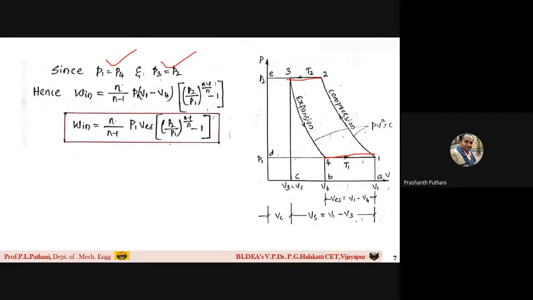Work input is n upon n minus 1 into P1 into (V1 minus V4) into (P2 by P1 raised to n minus 1 by n, minus 1). What is this V1 minus V4? It is the effective swept volume. So work input is equal to this much. This is the work input expression with the clearance volume.